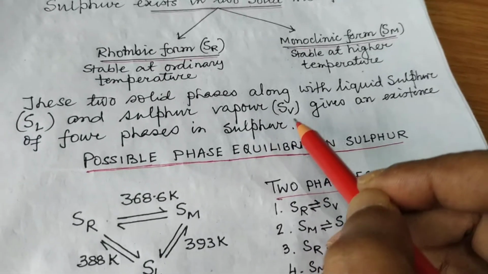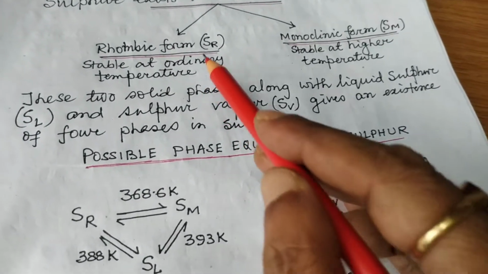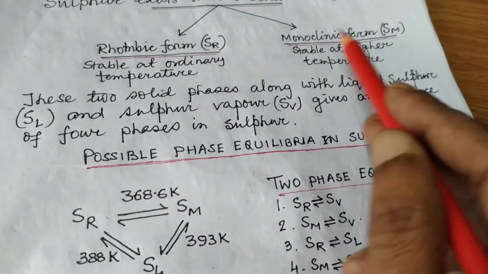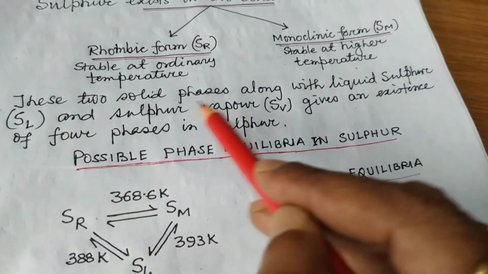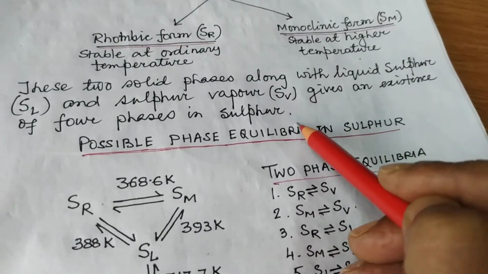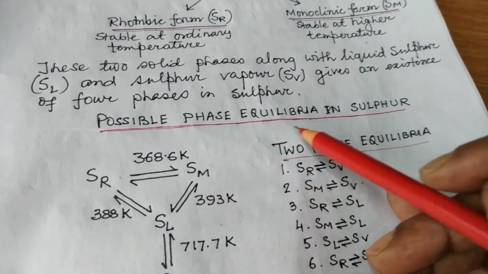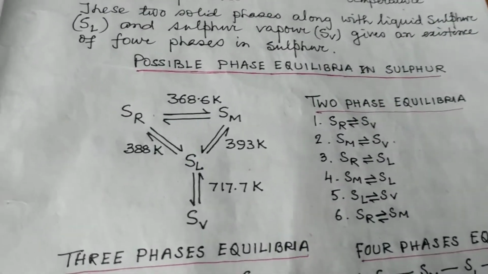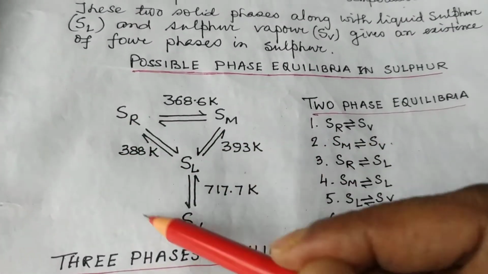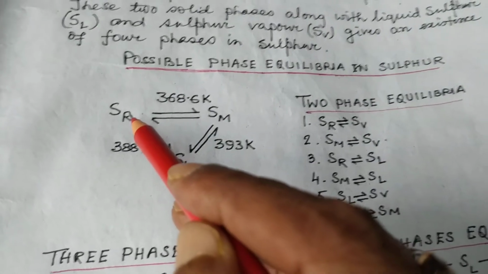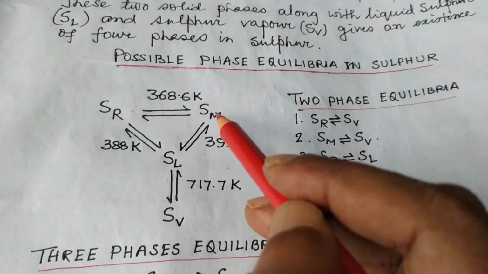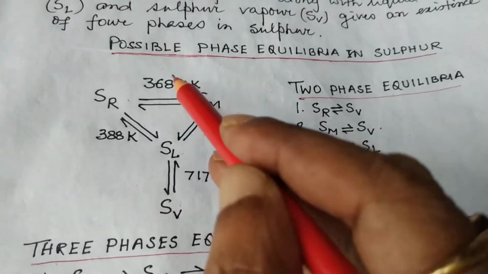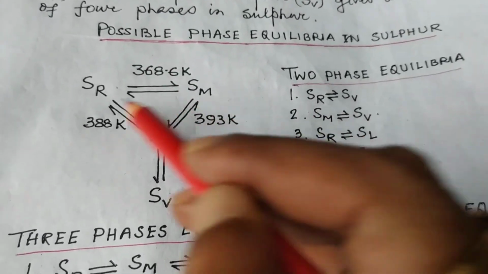So, sulfur may exist in four phases: rhombic sulfur, monoclinic sulfur, liquid sulfur, and sulfur vapor. Now, what are the possible phase equilibria in sulfur? It is one picture I have depicted, showing rhombic sulfur, monoclinic sulfur, sulfur liquid, and sulfur vapor. These are the temperatures. I will discuss this later on.